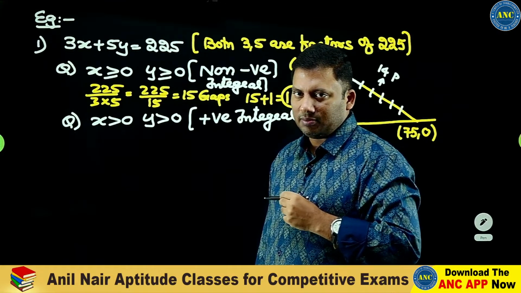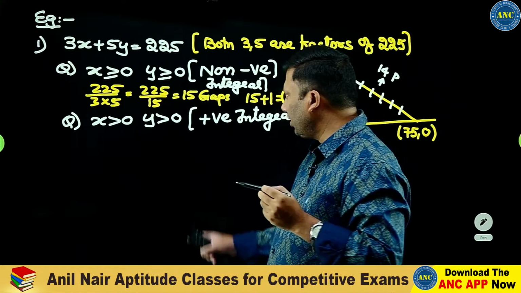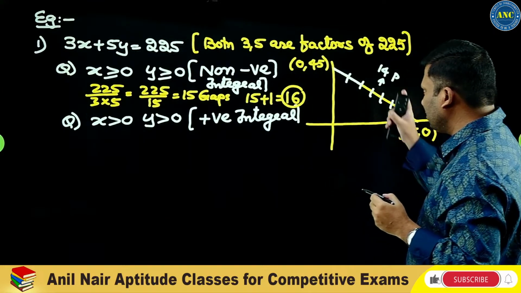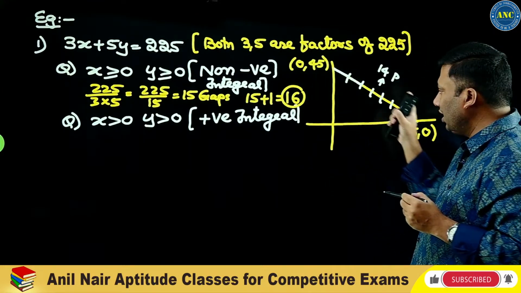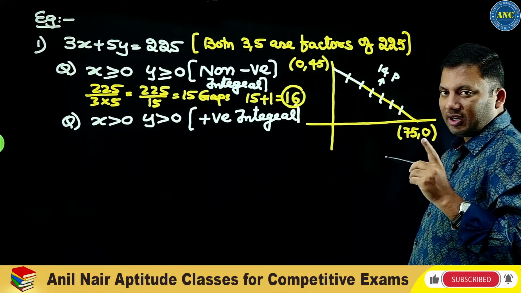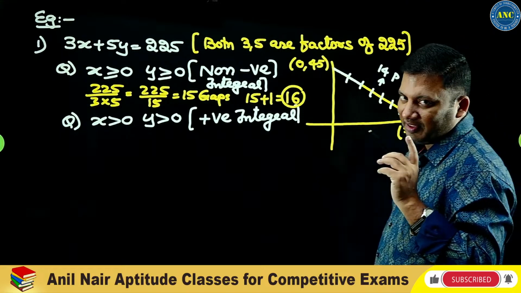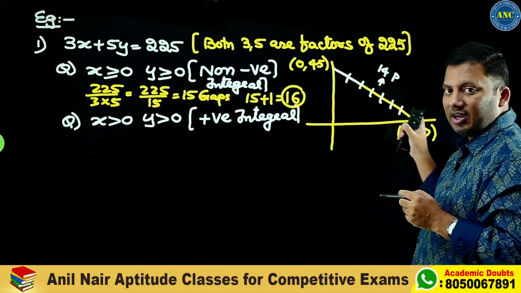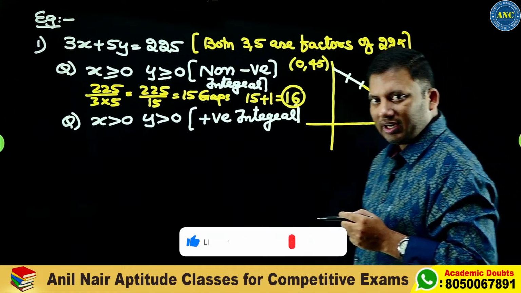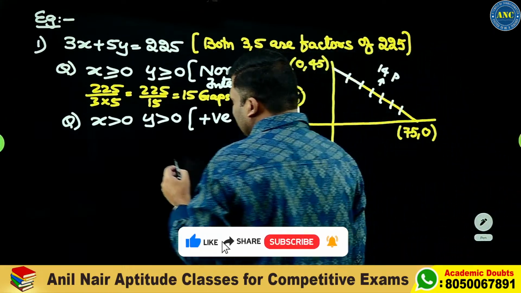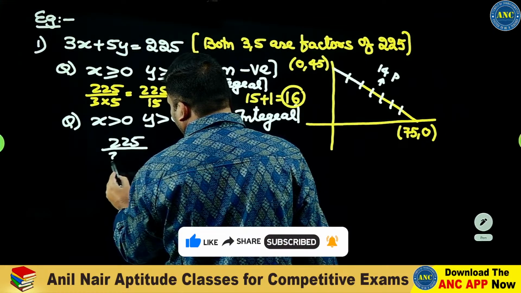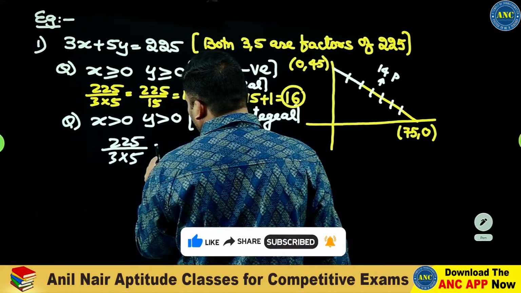16 means total how many points? Total, 15 plus 1, 16. These 14, this one and this one: 2 points, 1 gap. 16 points, 15 gaps. So these are all positive, and this one we need to include. Yesterday we discussed it. For x greater than 0, y greater than 0: 225 by 3 into 5, 15.